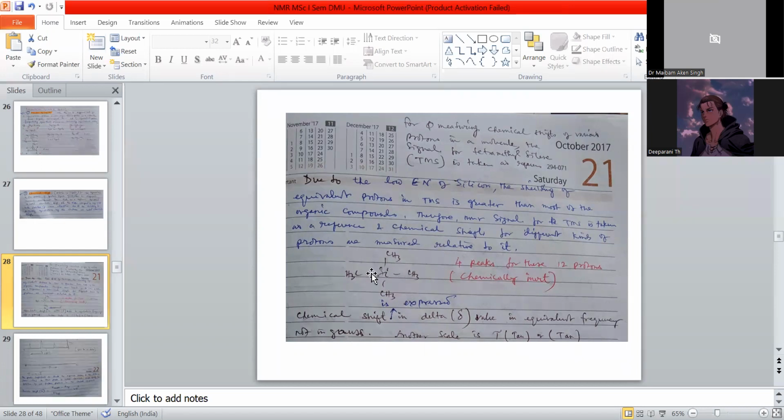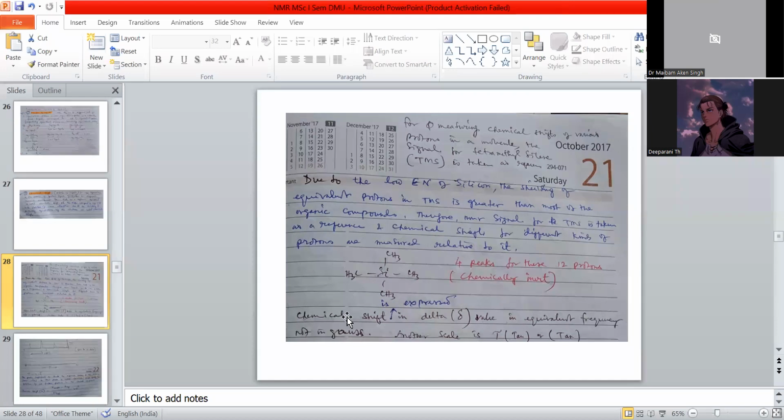And this is the structural formula of TMS. There are 12 protons in the methyl groups having the same chemical environment. So we will get one peak, and these are chemically inert.